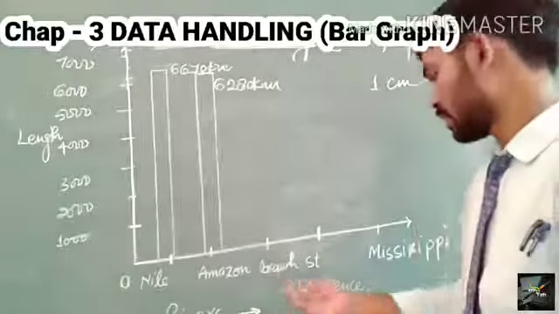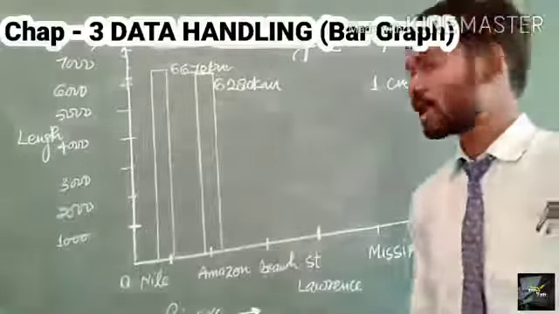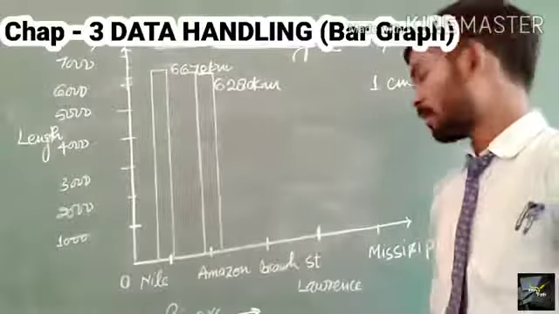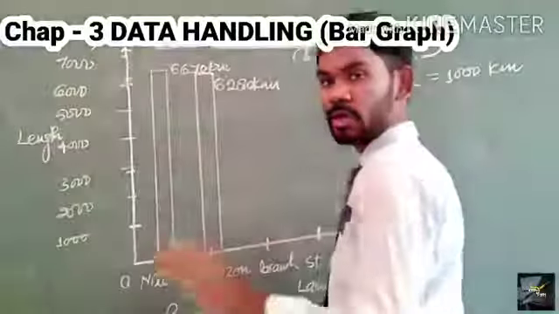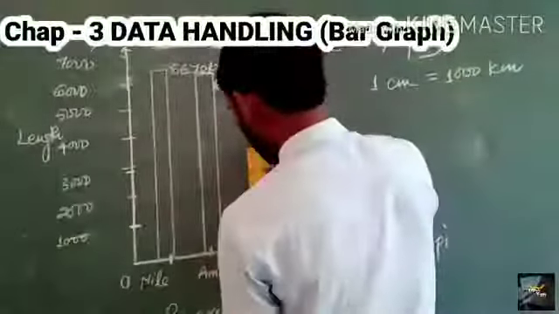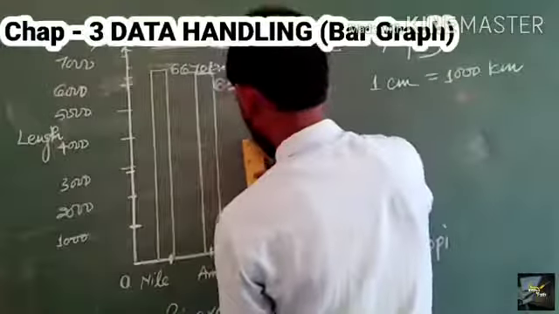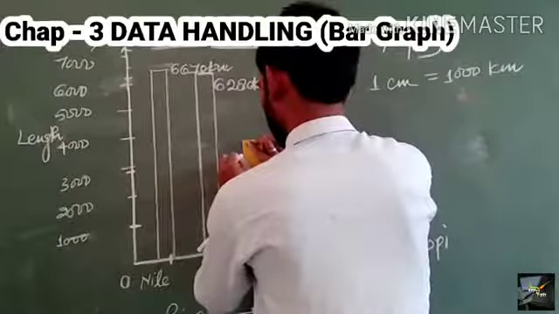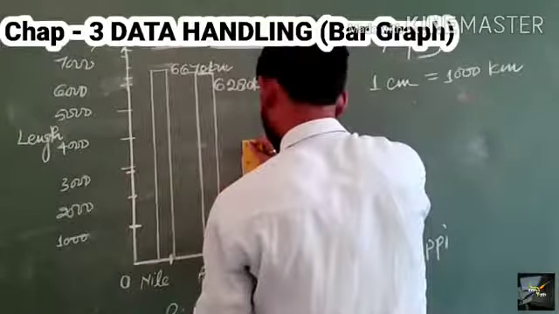Next, let's see the length of the Brahmaputra river. The Brahmaputra river length is given as 2900 kilometers. Therefore, the point 2900 may be found at this point. So the bar for the Brahmaputra river will be this.